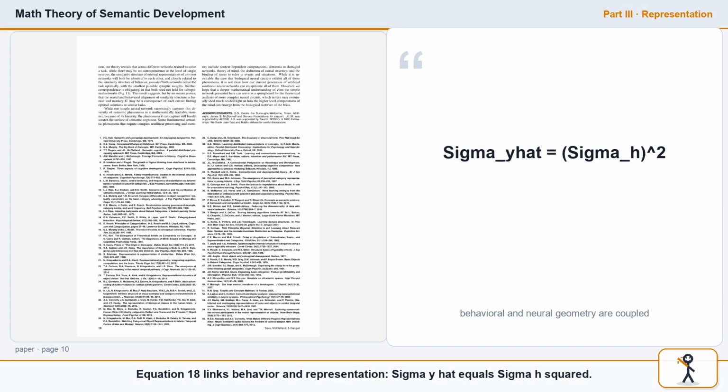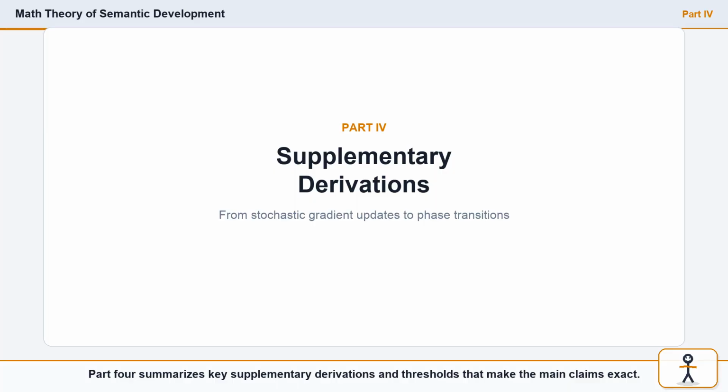Equation 18 links behavior and representation. Sigma y hat equals sigma h squared. Hence behavior amplifies the same semantic axes present in hidden representation. This provides a precise criterion for when neural and behavioral similarity should align. Part 4 summarizes key supplementary derivations and thresholds that make the main claims exact.